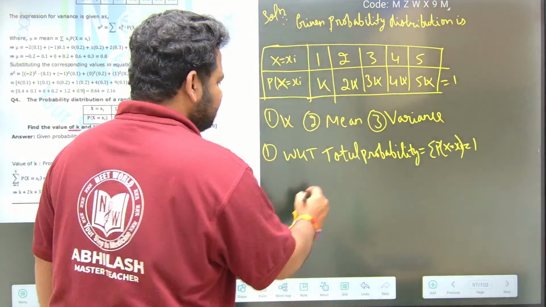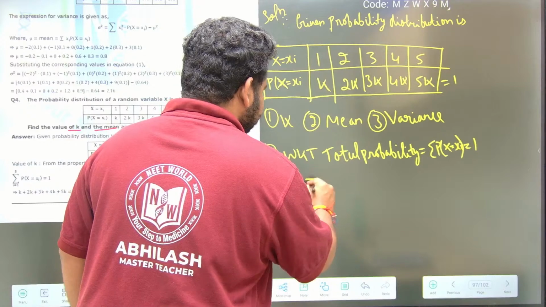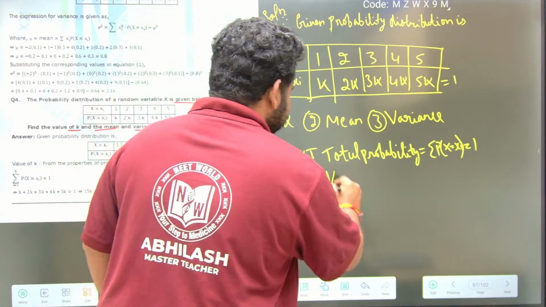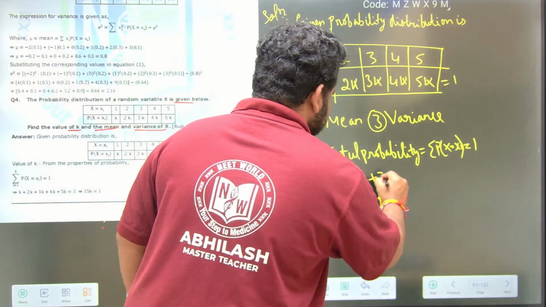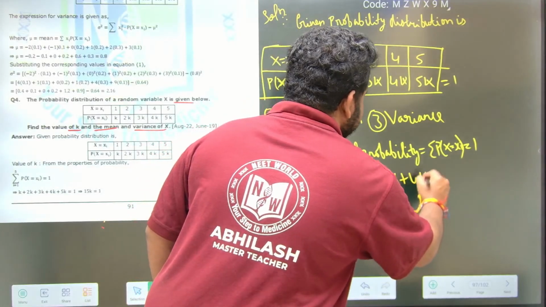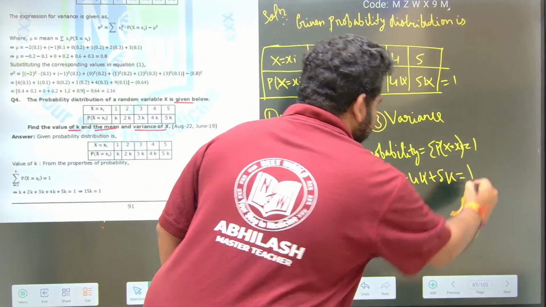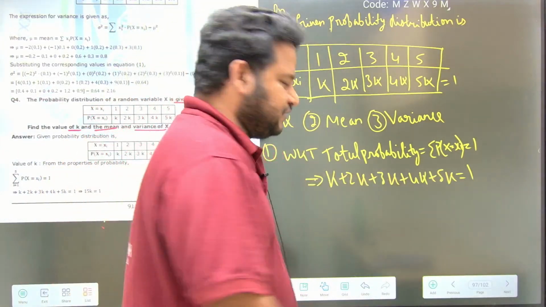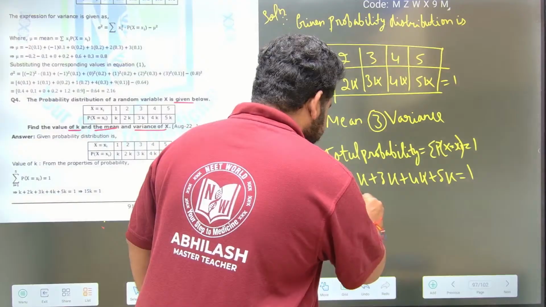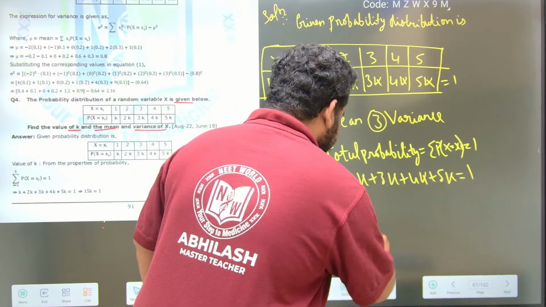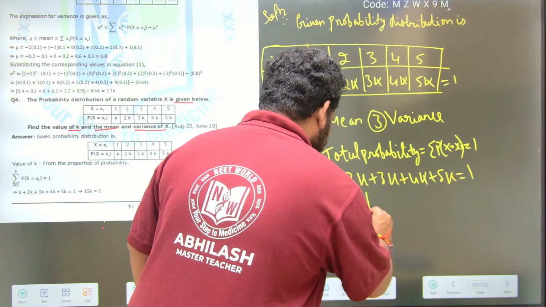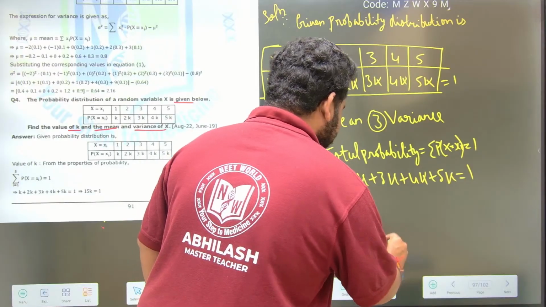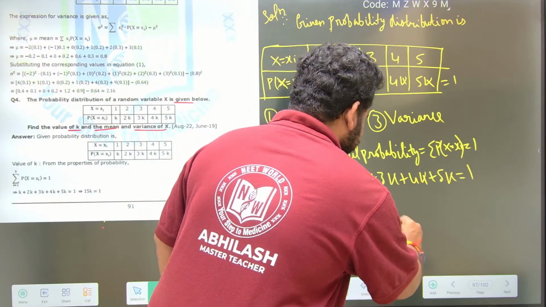So k plus 2k plus 3k plus 4k plus 5k is equal to 1, which gives 15k equal to 1. So k would be equal to 1 by 15. We got the answer to the first sub question.